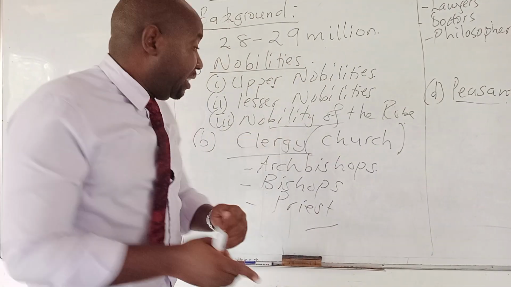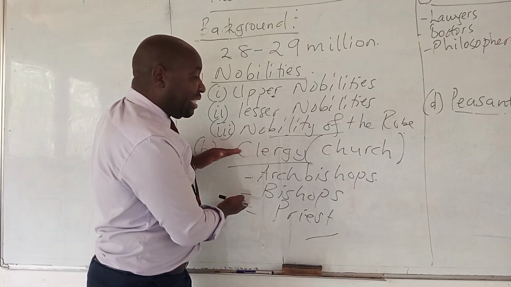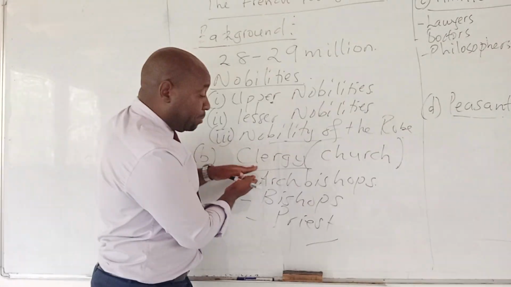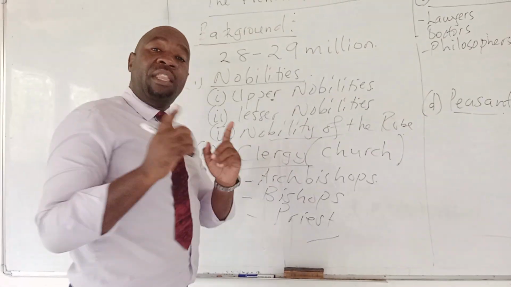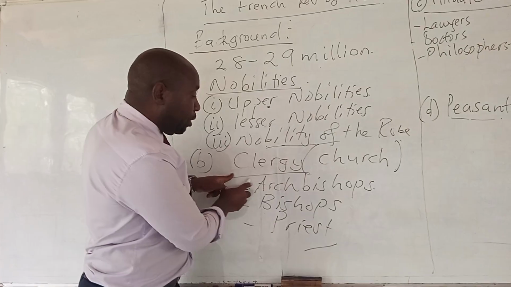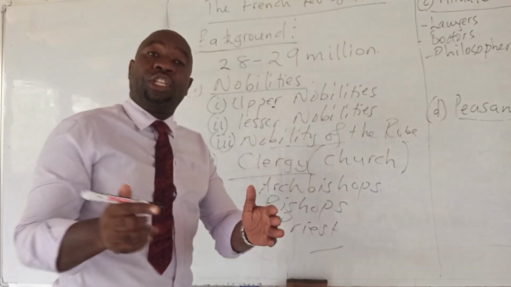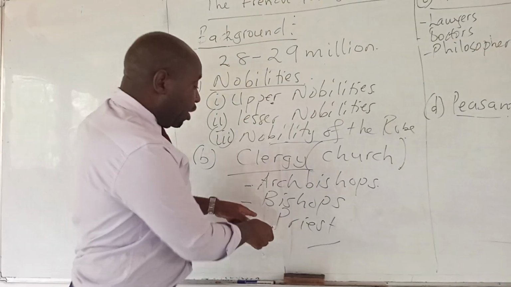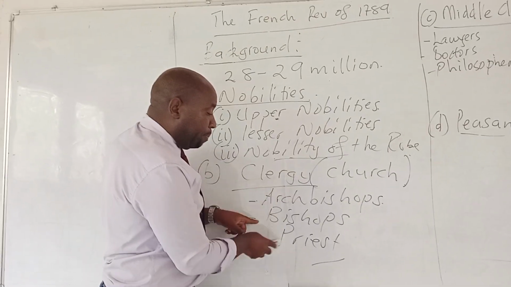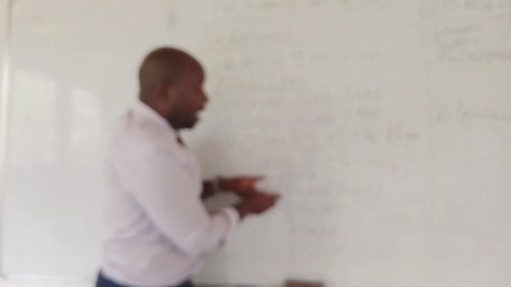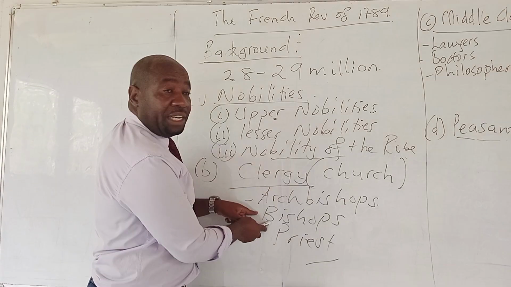The same applies with the clergy. The clergy consisted of the bishops, the archbishops, and the priests. And in the church, the archbishops and the bishops enjoyed so many privileges, and the priests did not enjoy the privileges that were enjoyed by the archbishops and the bishops.